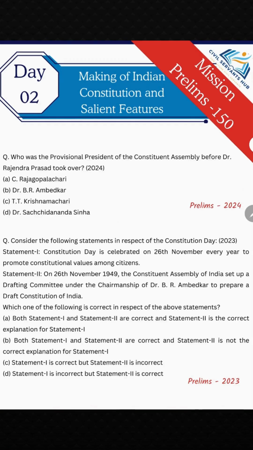So here, while discussing the making of the constitution, you can see questions related to Constituent Assembly have been asked. Like in 2024, they have asked about the provisional president, because normally the president we know, but we generally avoid or skip provisional president sort of information. So that's why this question has been asked. Other than that, as Constitution Day was in the news, they have again asked a question on this, where the question wanted you to have clarity on the drafting committee, like who was the chairman of the drafting committee, and what is the significance or role of the drafting committee. Okay, so the drafting committee becomes important.